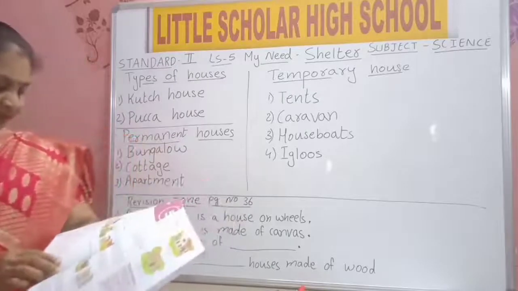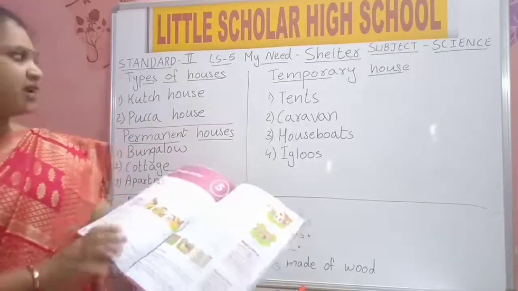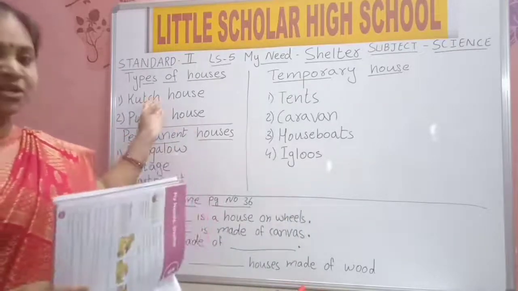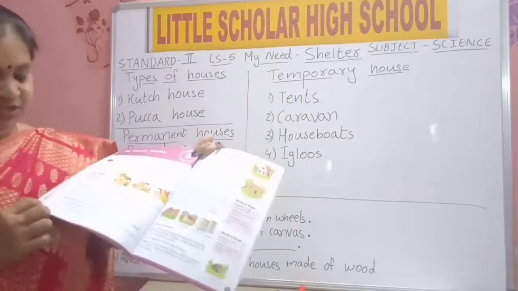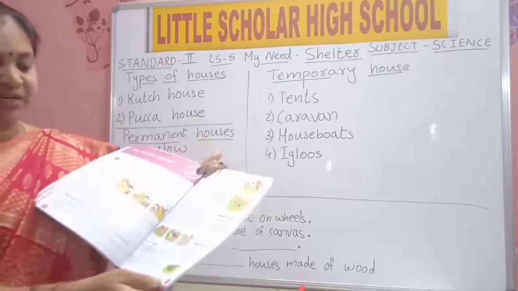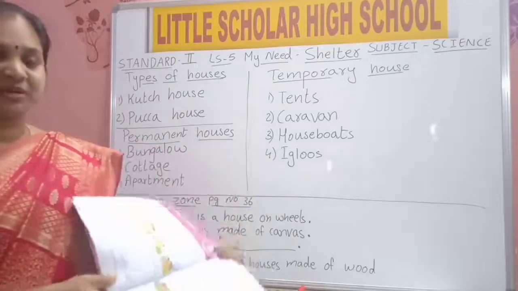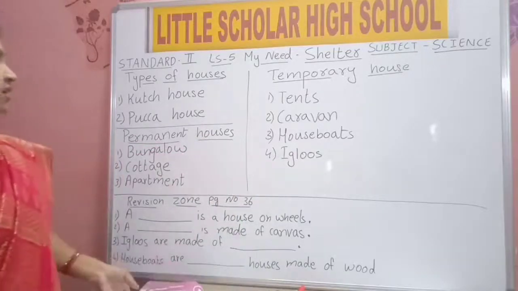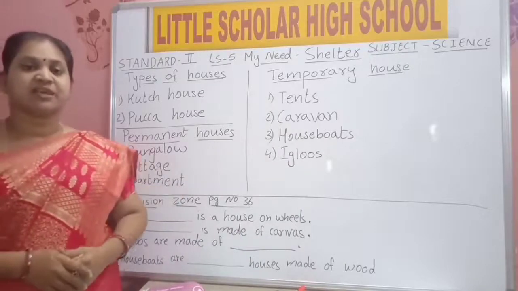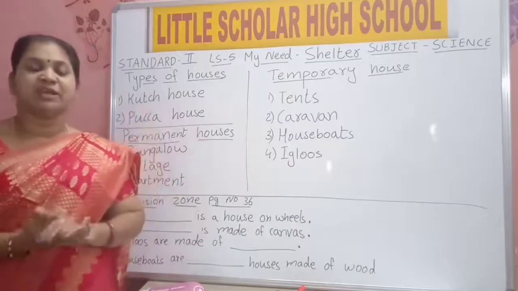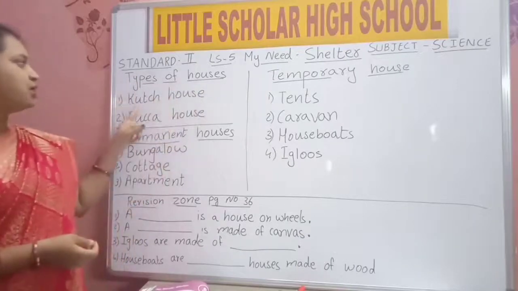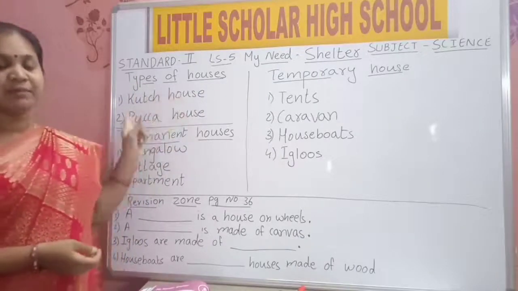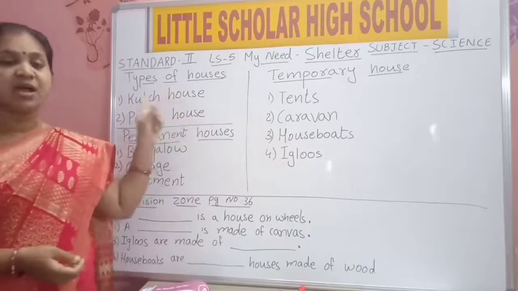See here, already we have discussed a few. Kacha house, pakka house, already I have explained to you. Page number 34 is completed. We are on page number 35. Once again we read. How many types of houses are there? Two types of houses. What are those? Kacha house and pakka house.